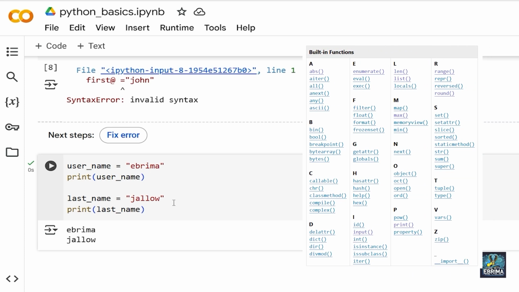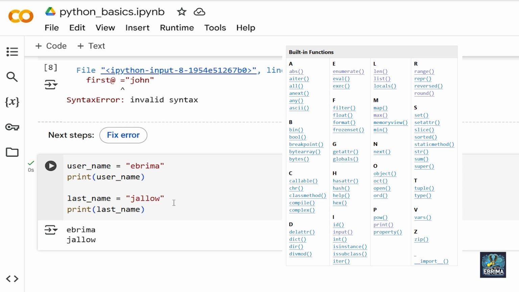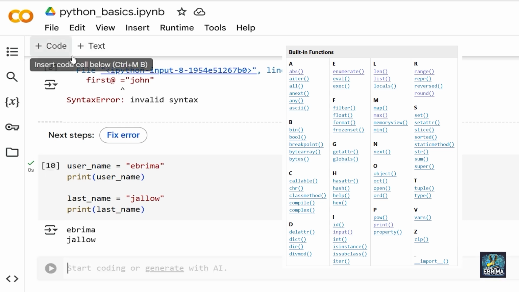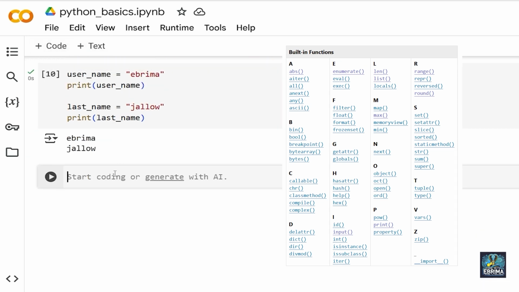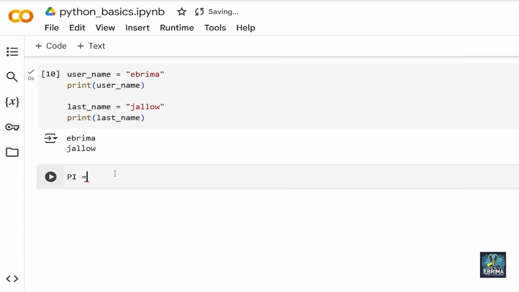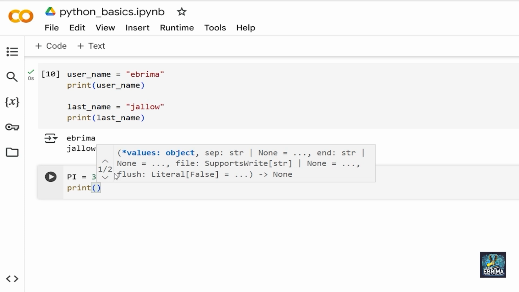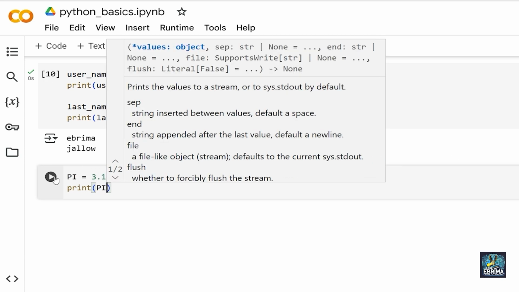Another thing is constants should be in caps. So now let's look at the constants. For example, let's say pi. We know pi is a constant and we can make it in caps. Constants should be in caps. So I'm going to say 3.14. Also let me just print pi for now. I'm going to input pi here and load it.